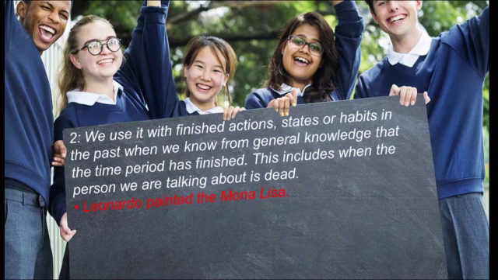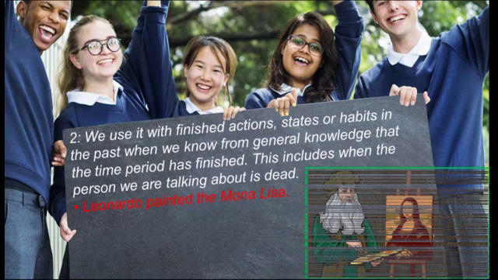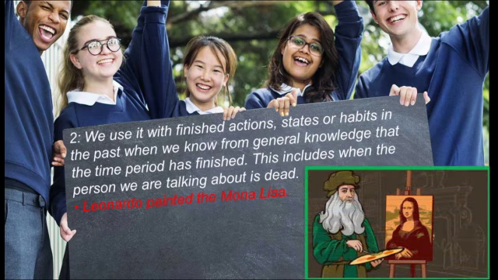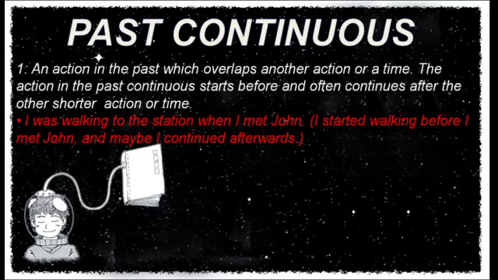We use it with finished actions, states or habits in the past when we know from our general knowledge that this time period has finished, and we are talking about persons who are no more in the world. Like, one example is there, Leonardo painted the Mona Lisa. So Leonardo is not present in the world now. So it means we are talking about something past, so we can use past simple. So we have used verb second form.